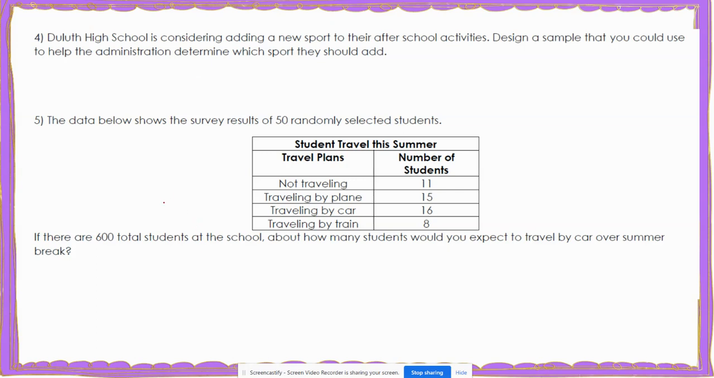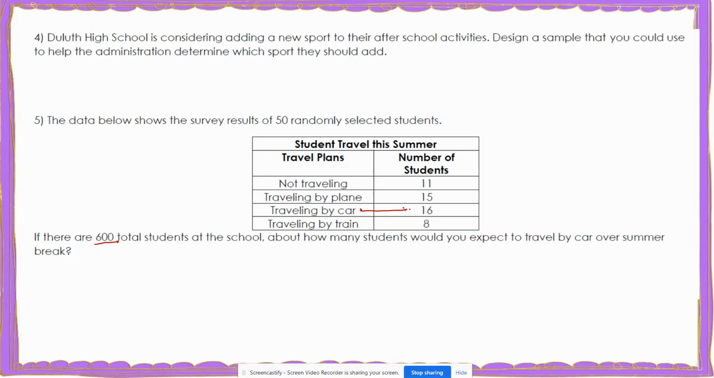Now let's look at number 5. This data shows the survey result of 50 randomly selected students. So it shows their travel plans this summer, whether they are not traveling at all, traveling by plane, traveling by car, or traveling by train. And it tells how many chose each one. It tells us that if there are 600 total students, about how many would you expect to travel by car over the summer? So let's look at traveling by car in our table.